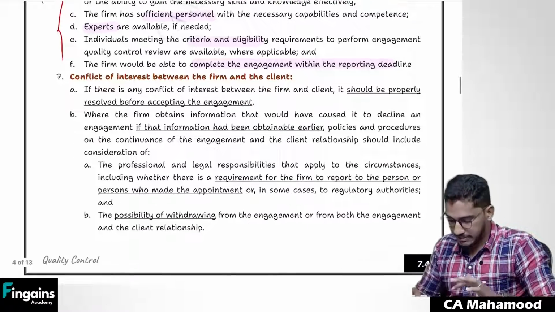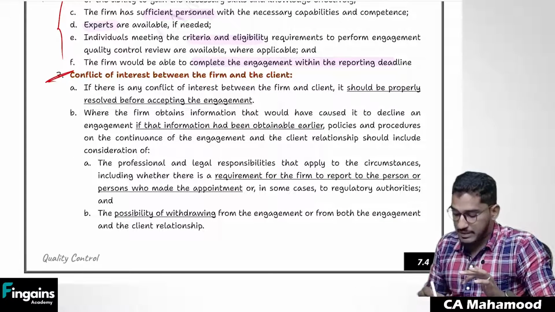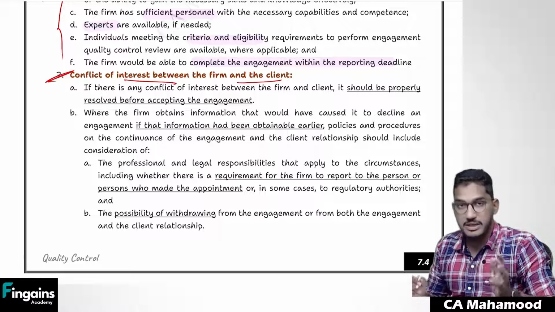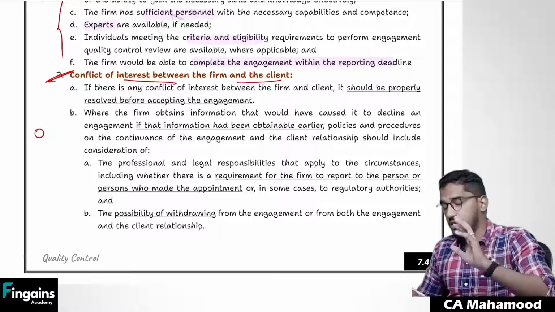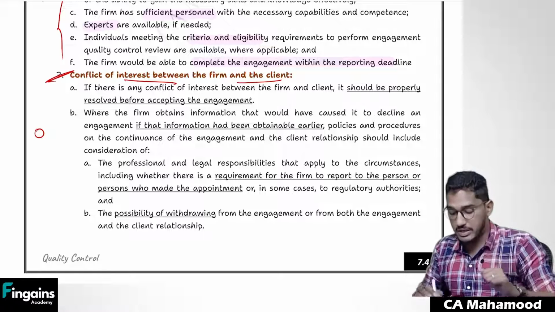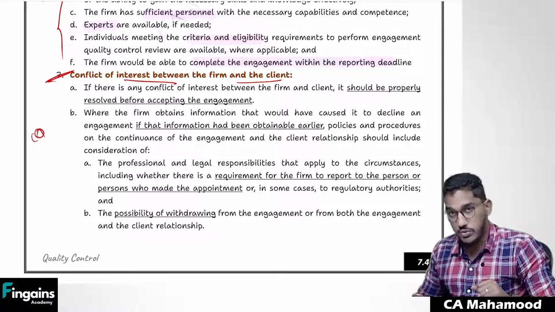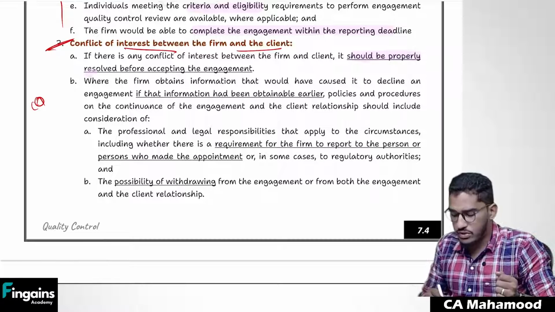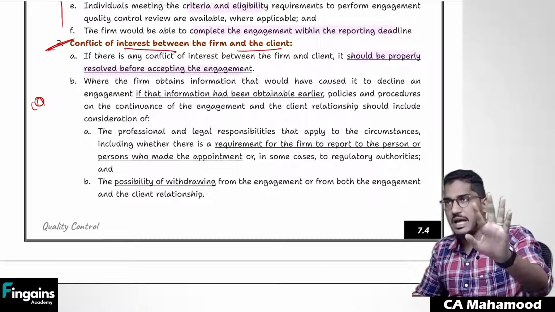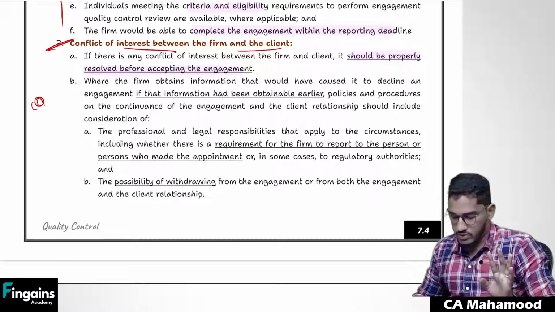The next one: sometimes there will be a conflict between the firm and the client. You have accepted the audit, but the client and the practitioner, the chartered accountant, are having some sort of conflict. What should you do? If there is any conflict between the firm and the client, you should try to resolve it before accepting the engagement. As much as possible, you try to resolve it.